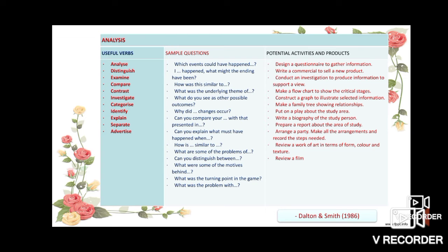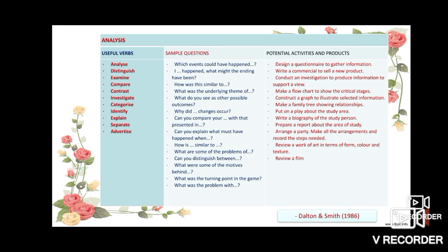Can you compare your ... with that presented in ... Can you explain what must have happened when ... How is ... similar to ... What are some of the problems of ... Can you distinguish between ... What were some of the motives behind ... And what was the turning point in the game? What was the problem with ... Means these type of sample questions can be framed.